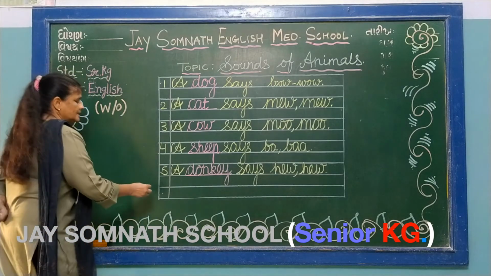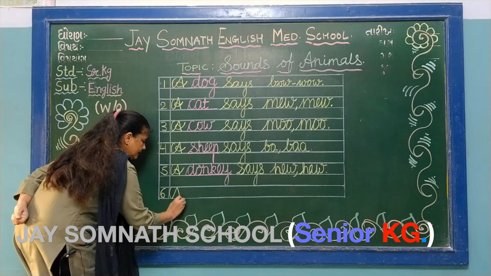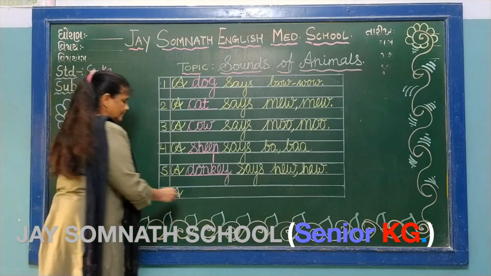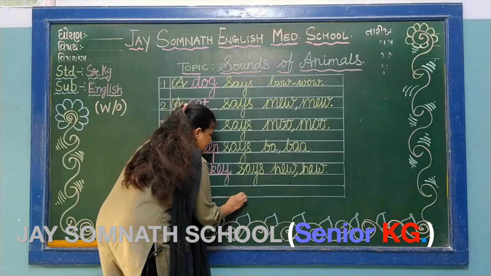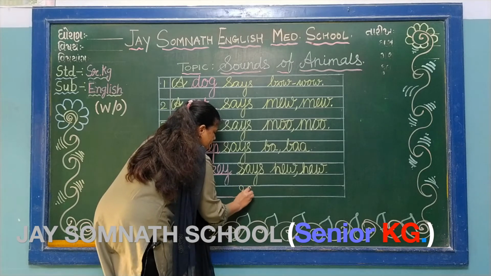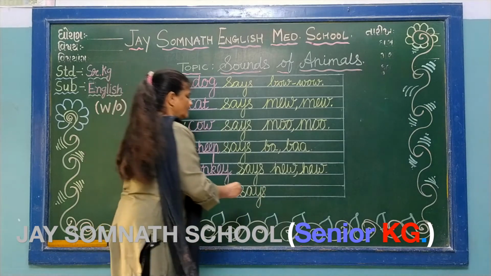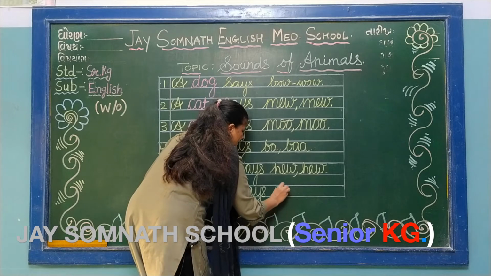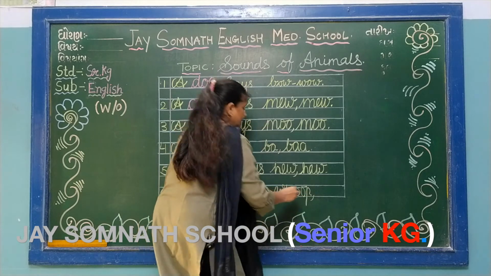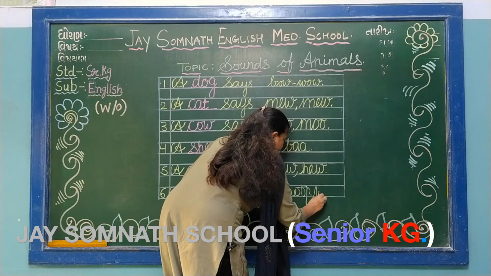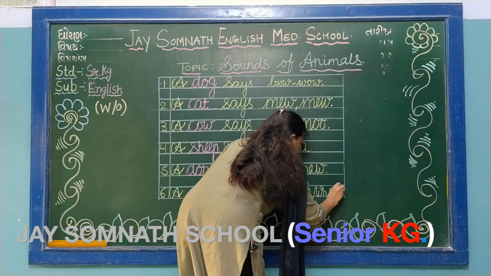Last one. 6 number. Capital cursive A dash says, S A Y S says, hoop hoop, W H O O P hoop, comma. Okay. Hoop hoop.